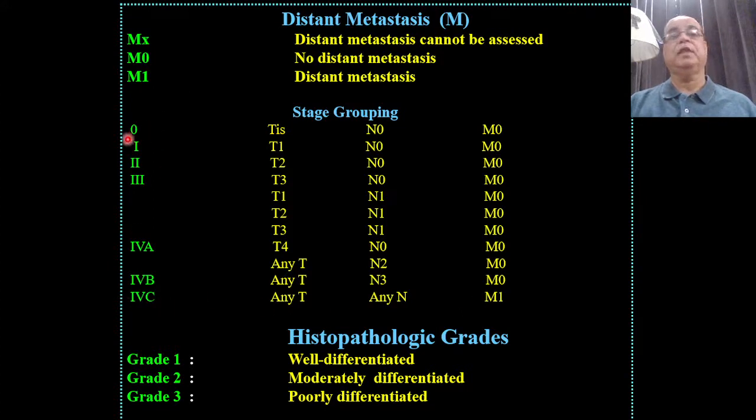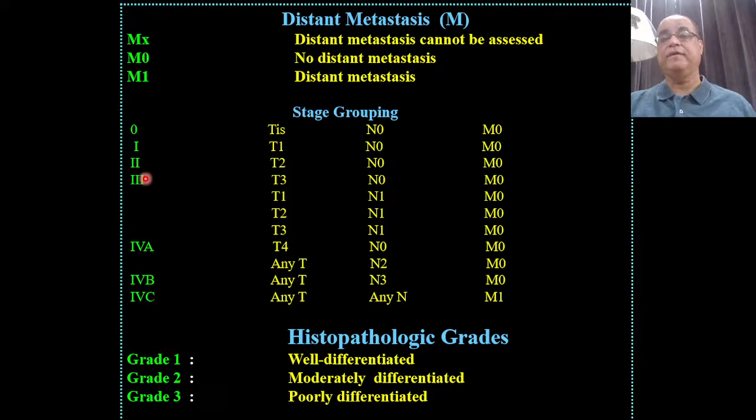So at stage 0, there is carcinoma in situ and of course N0 and M0. Stage 1 is T1, N0, M0. Stage 2 is T2, N0, M0. Stage 3, either the tumor is locally advanced, that is T3, but still N0, M0, or the tumor is not that locally advanced, it is still T1 or T2, but regional lymph nodes are involved. So N1 is there and still M0.